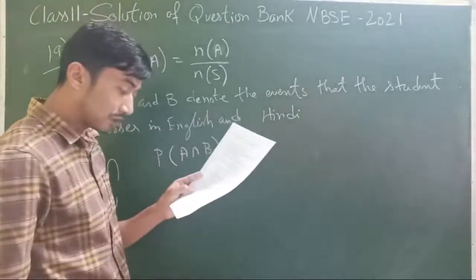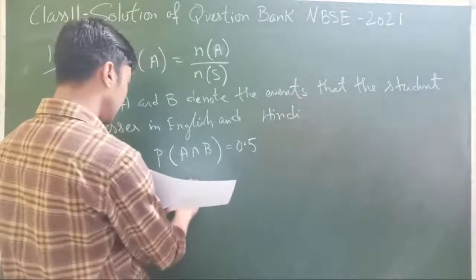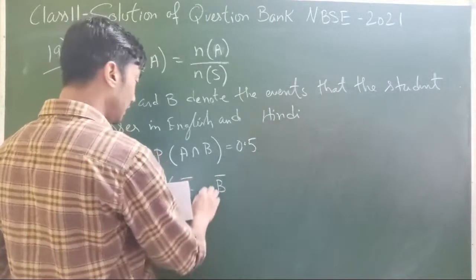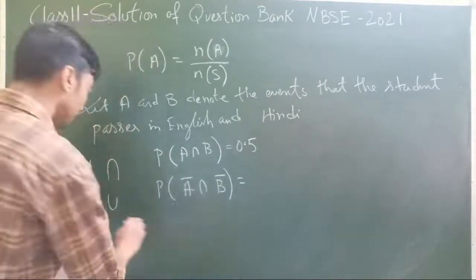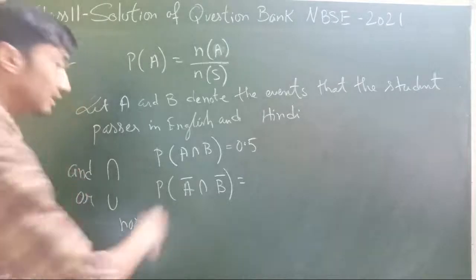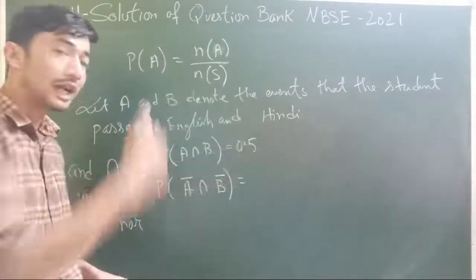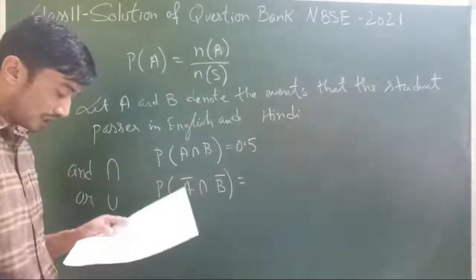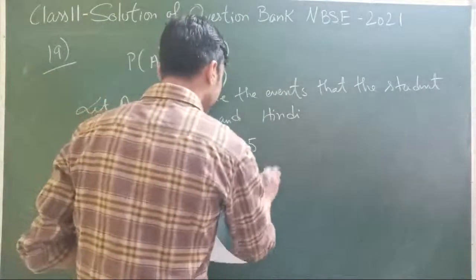The probability of passing neither subject, that he will fail in English and fail in Hindi. Neither means nor, N-O-R, neither nor. That also represents intersection only; either or represents union. So A bar intersection B bar, he will fail in both, is 0.1.